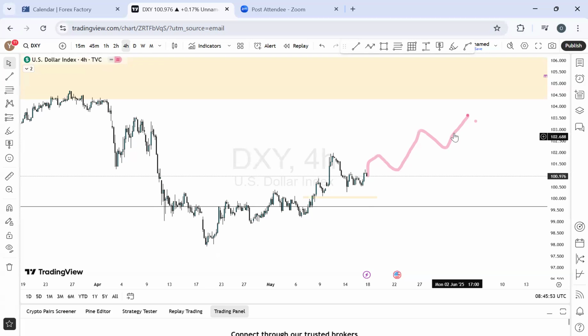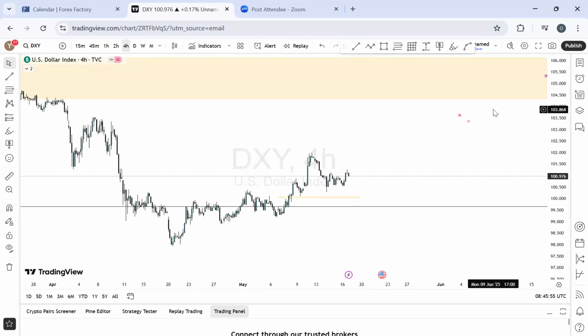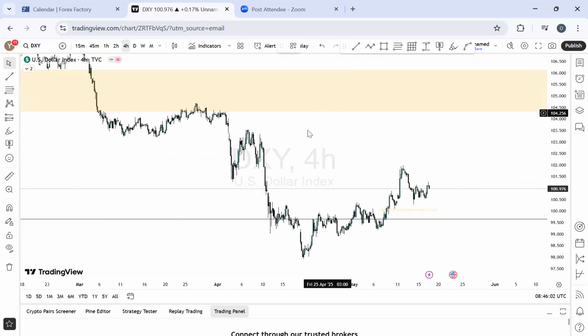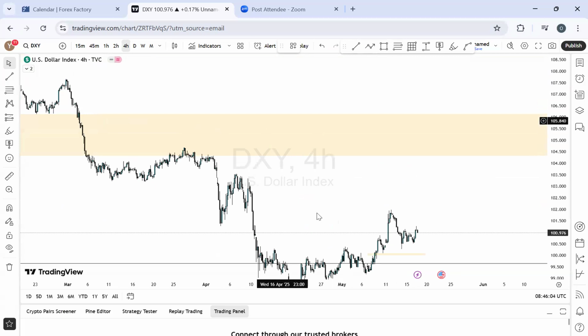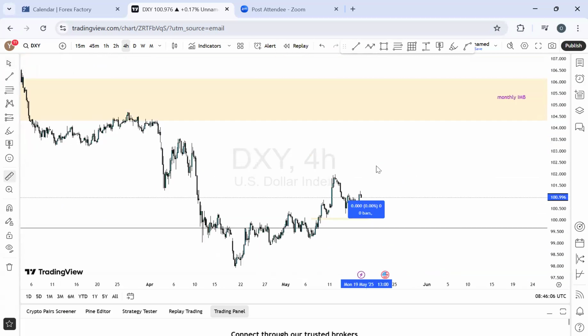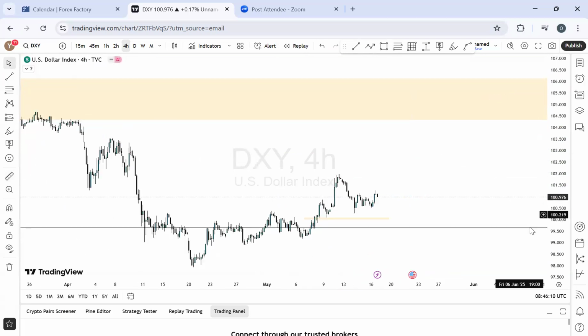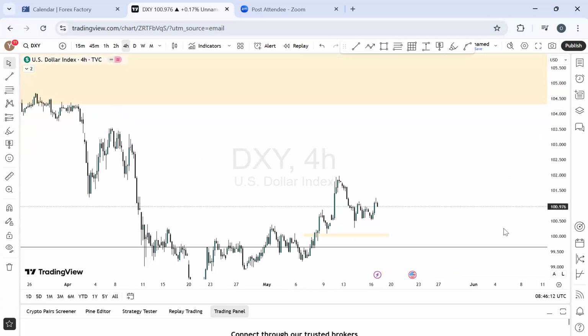So I'm taking this away. Excuse me. Let me just take this out. All right. So on the 4-hour time frame, don't forget the shaded area above here is the monthly imbalance zone. Which means whatever this market does, we'll be expecting reaction right here at the end of the day. This will take a long time, maybe, but that is what my anticipation looks like.